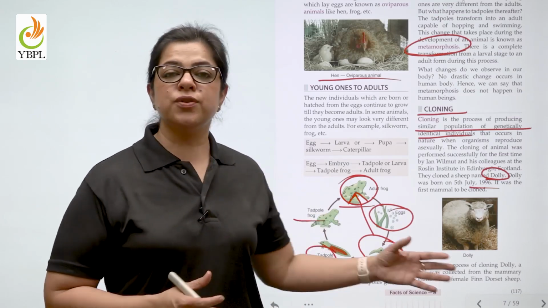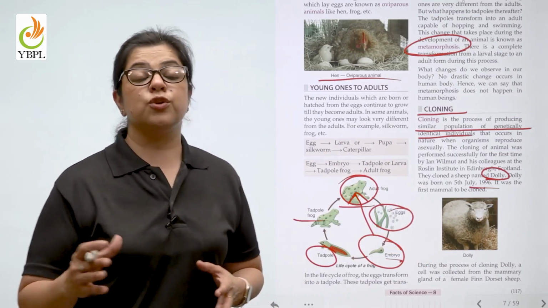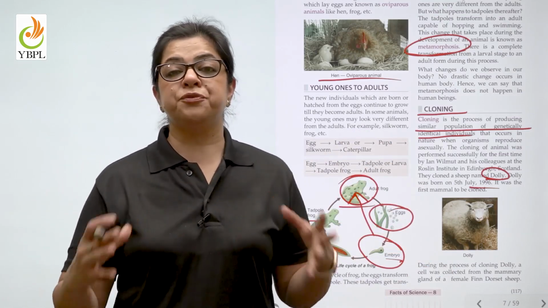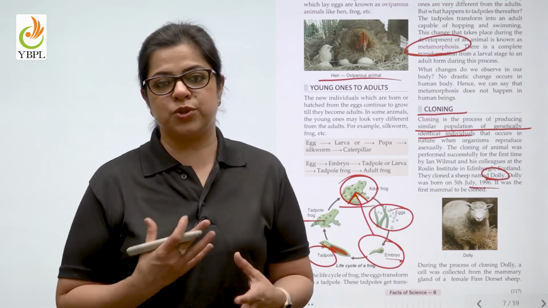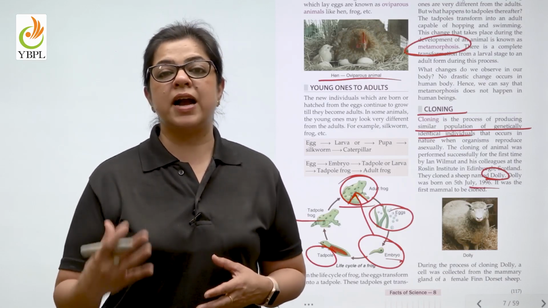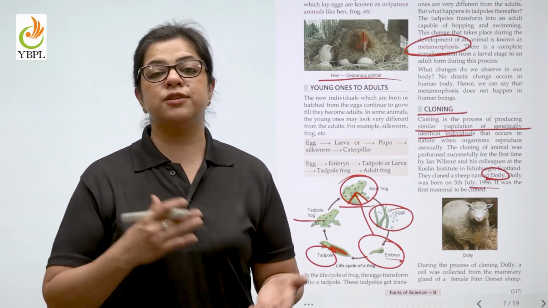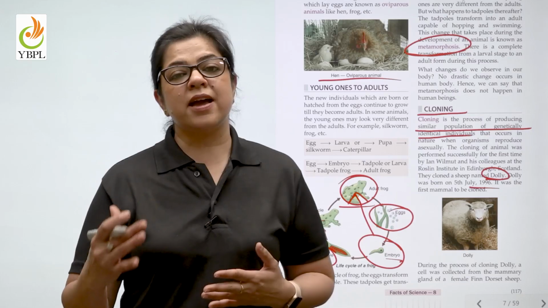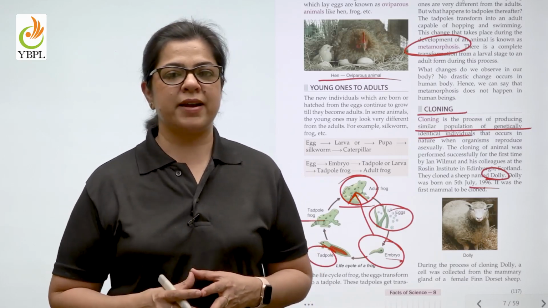So children, in this chapter, you have learned the different modes of reproduction. You've also learned how the different organs work together in producing a new individual. You've also learned the kinds of fertilization, internal and external, and the difference between viviparous and oviparous animals. Time for you to attempt the questions at the back. Thank you.